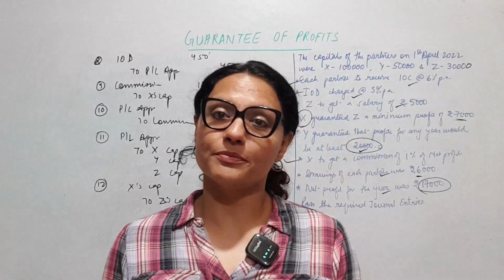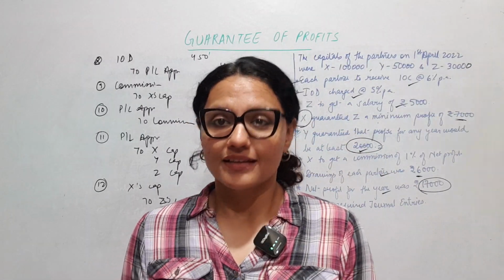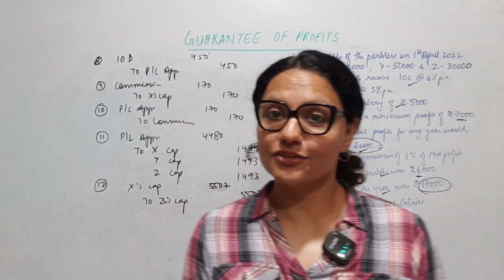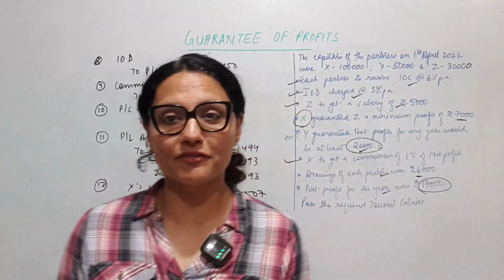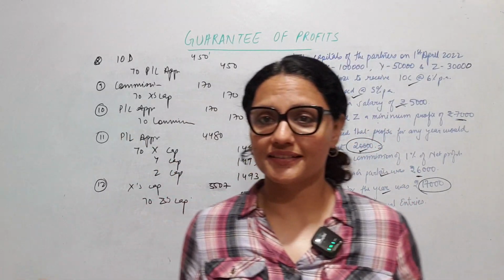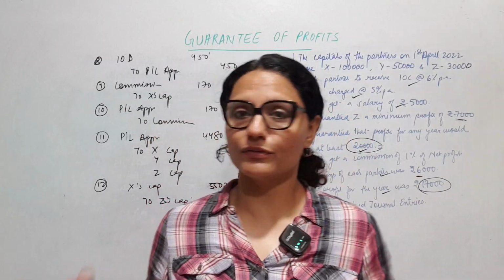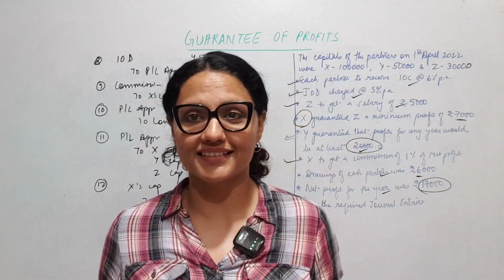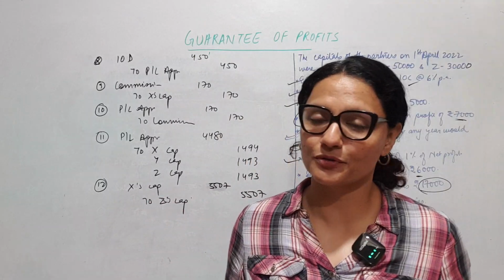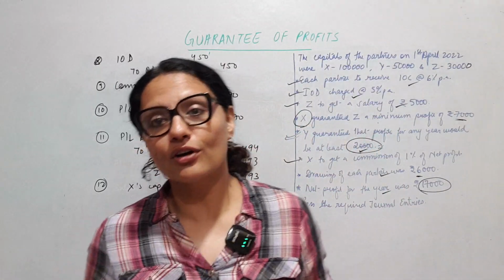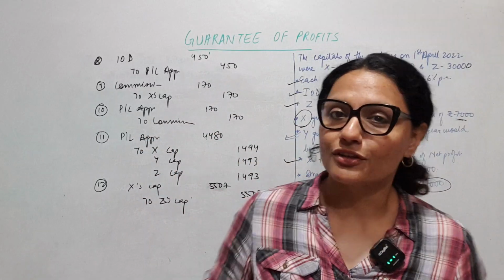One more sum where we do guarantee in case of loss. What happens if a firm is running into a loss? Will the guaranteed partner still get his share? Of course, that is the meaning of guarantee. Otherwise, what is the assurance? It can't be like, okay, in case of profit, you will get minimum profit. In case of loss, you will not get anything. Then what is the assurance? Because business is prone to this. There can be profits or losses. So what happens in case of a loss?